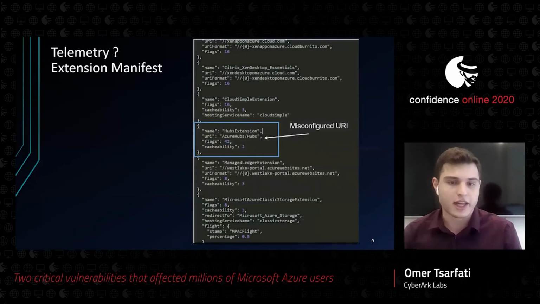So you may ask yourself, what is an extension manifest? Every extension in Azure has a JSON manifest file that defines basic information about the extension. We can see in this picture that the app extension has a URI attribute that contains the Azure apps string. If we take a look at the other extensions, we can see clearly that for those that have a URI attribute, it is not like the one we have. Well, that's interesting, isn't it?